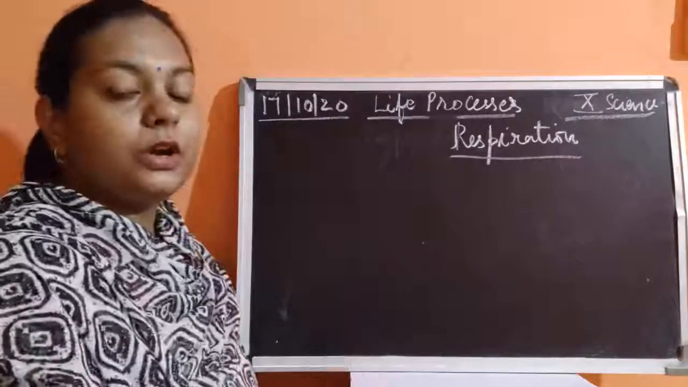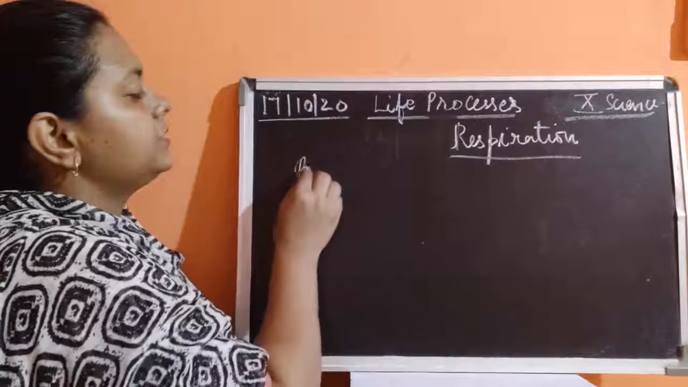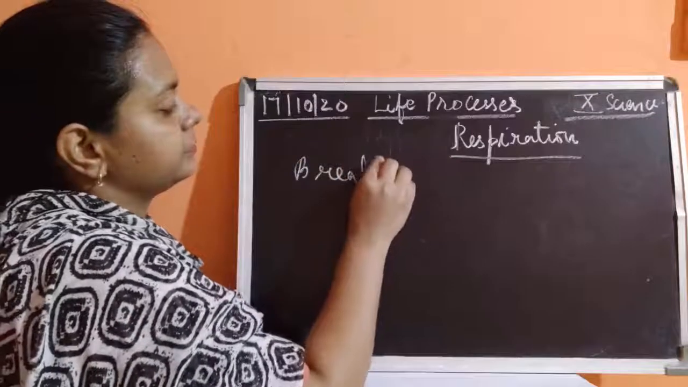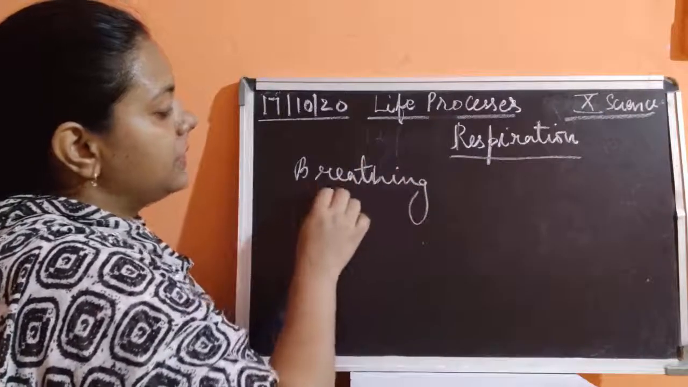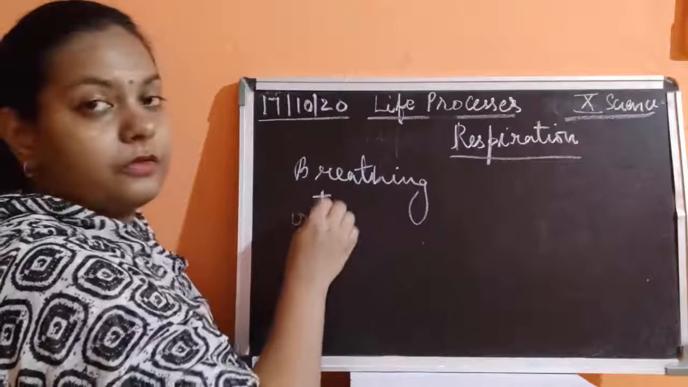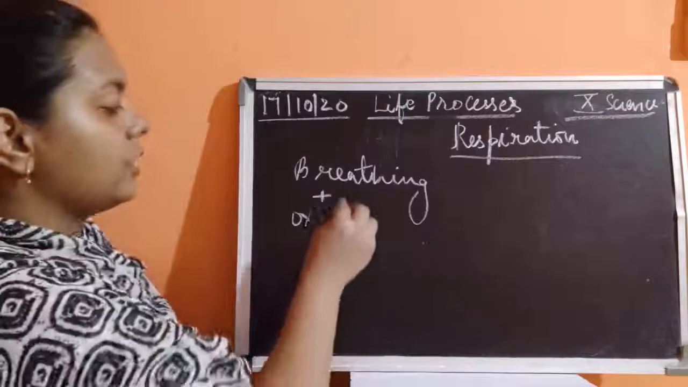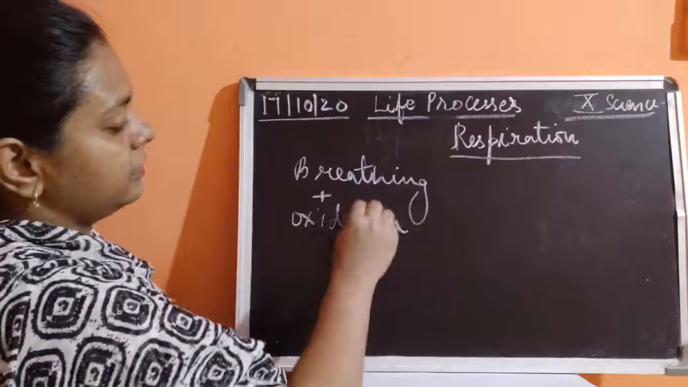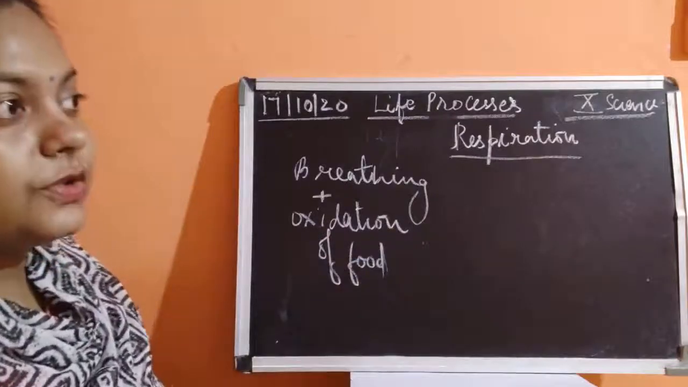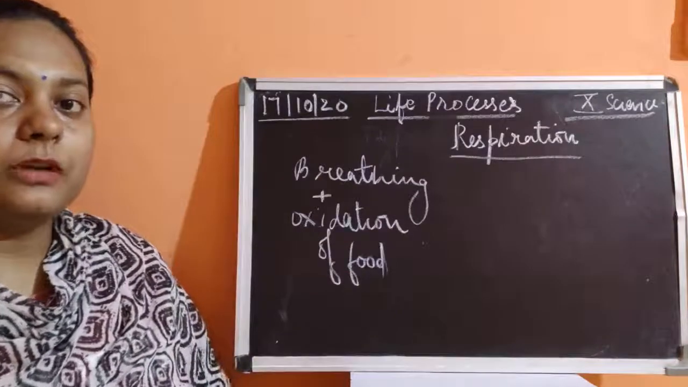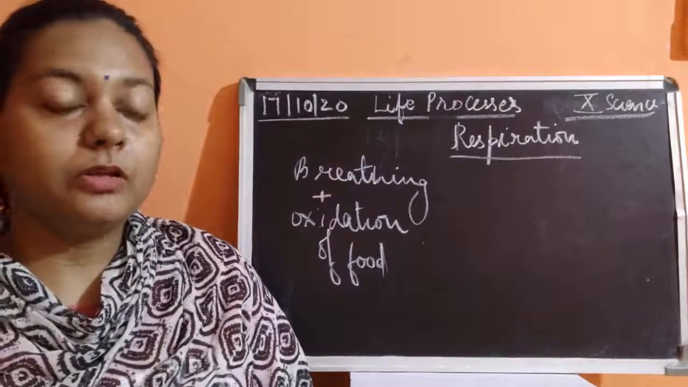So what do you mean by respiration? Respiration is a process which combines breathing plus oxidation of food. What does respiration mean? It means breathing plus oxidation of food. So we were studying this. Whenever we are talking about the oxidation of food, we are talking about the breathing of any organism.